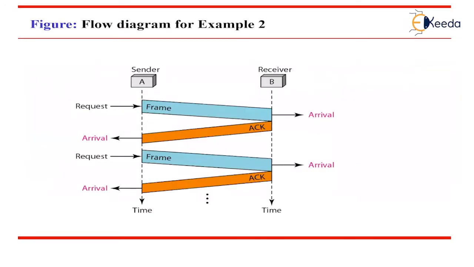Then we will see an example here. This figure shows an example of communication using this protocol. It is still very simple. The sender sends one frame and waits for feedback from the receiver. When the acknowledgement arrives, the sender sends the next frame. Note that sending two frames in the protocol involves the sender in 4 events and the receiver in two events only.